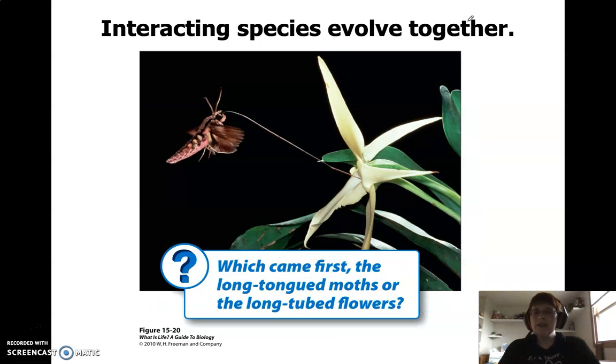All right, so that is the end of the cycles. And I'm going to stop there and pick up with our next lecture, talking about how species interact with each other. So up to this point, we've been talking about ecosystems and how organisms interact with the environment, their habitat and so forth. Now we're going to look at how different species interact among themselves and with other species.